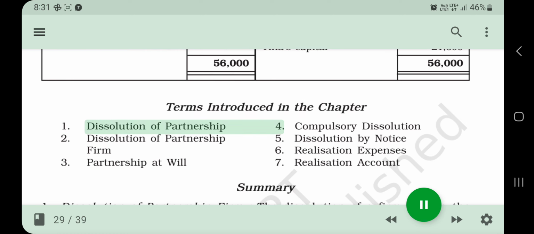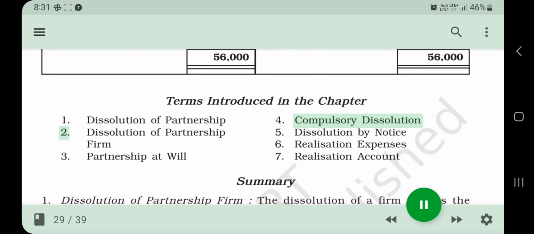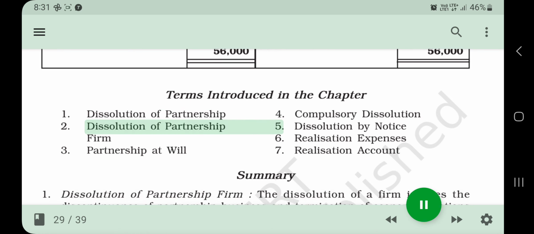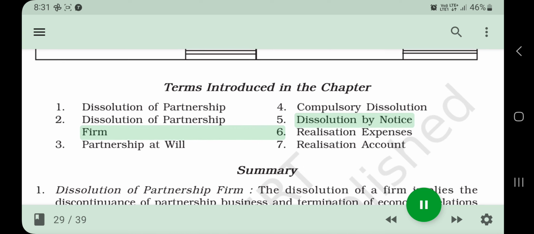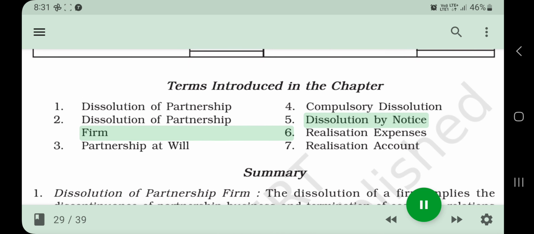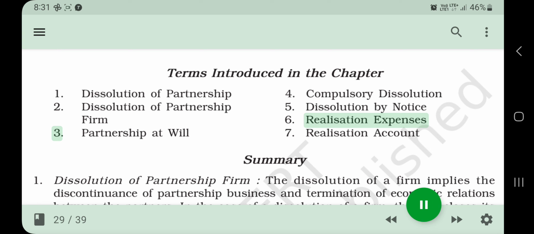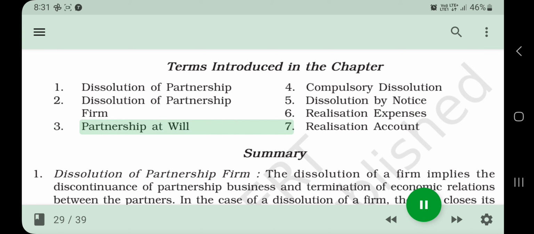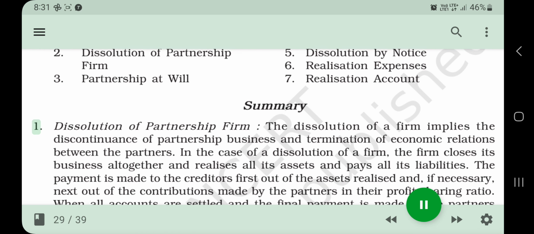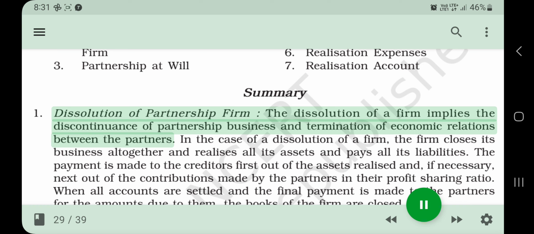Terms introduced in the chapter: dissolution of partnership, compulsory dissolution, dissolution by notice, realization expenses, partnership at will, realization account. Summary. 1. Dissolution of partnership firm. The dissolution of a firm implies the discontinuance of partnership business and termination of economic relations between the partners.